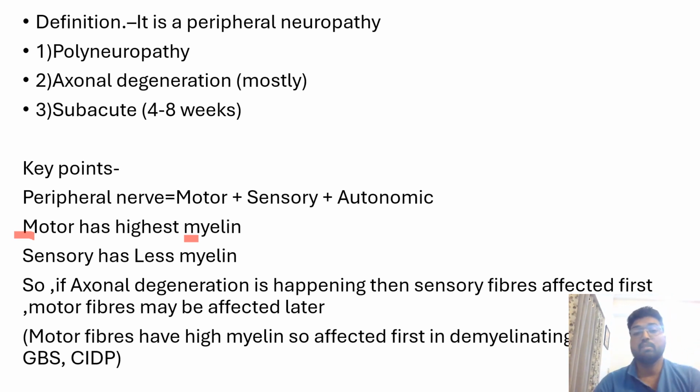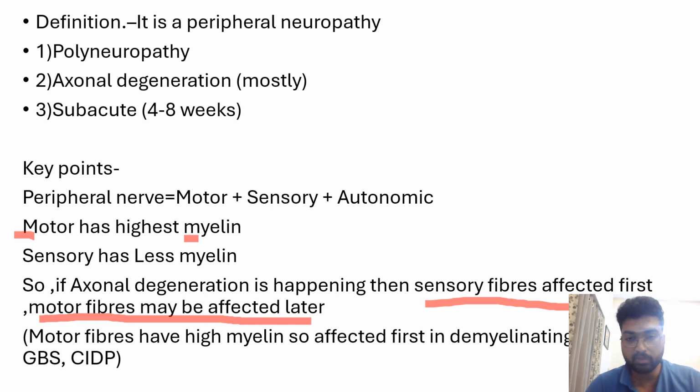So when axonal degeneration is happening, sensory fibers are affected first. Motor fibers can be affected or may be spared. So in axonal degeneration, sensory fibers are affected first and mostly, and motor fibers may or may not be affected in the late stage.